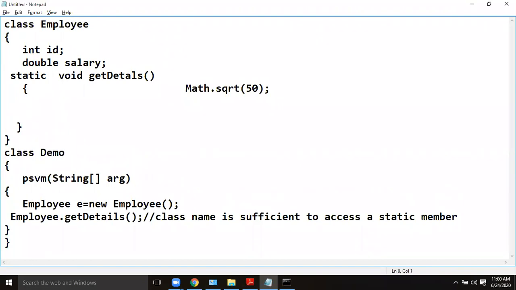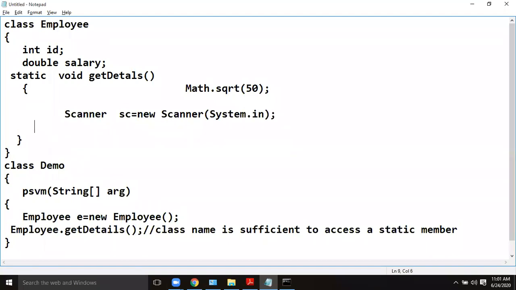I'll tell you another example for a non-static member. Suppose you are using a Scanner object. For that, you are not accessing any method like Scanner.something. You first need to create an object, and you have to attach the standard input stream, that is the keyboard, and only then can you access it like sc.something. But in this case, sqrt you access directly from the class name, since sqrt is a static member.